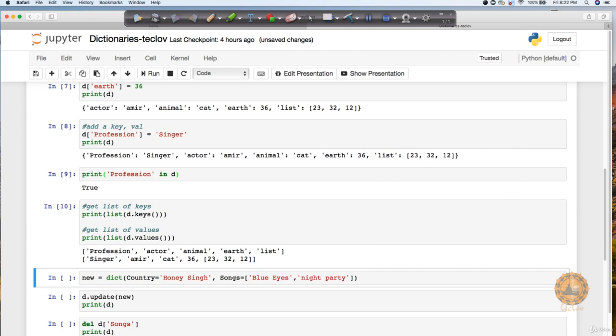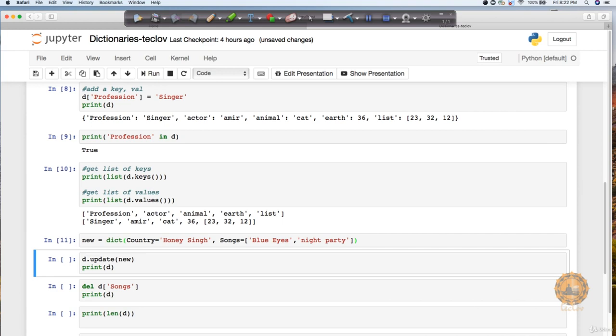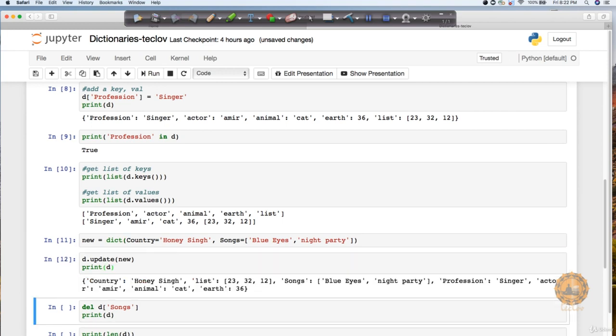Now let's say I want to add a new list, and in this list I'm adding, for a singer, let's say called Honey Singh, and he has sung some songs like Blue Eyes and Night Party and so on. So it is going to create a dictionary called new. Now if I say d.update(new), just notice what it's going to do with my d.